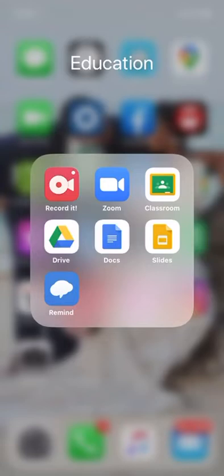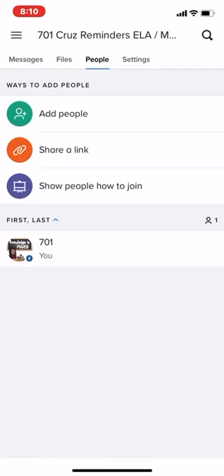So go ahead and make sure you've downloaded those apps: Zoom, Google Classroom, Google Drive, Docs, Slides, and the Remind app, which is what I'm going to use to communicate with you as well. It could be like a texting system. So in order to join the 701 class, you can text 81010 and then type the message @701 ELA Math. The reason I put ELA Math is because I work with you in both Mr. El Monte's and Miss Samaru's class, so I'll be connecting with you that way.